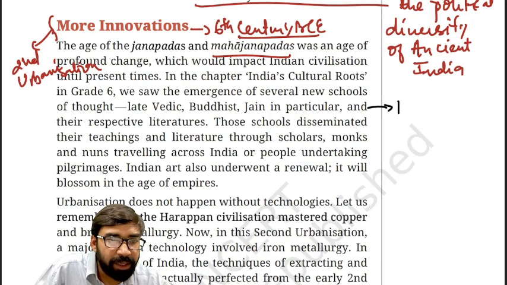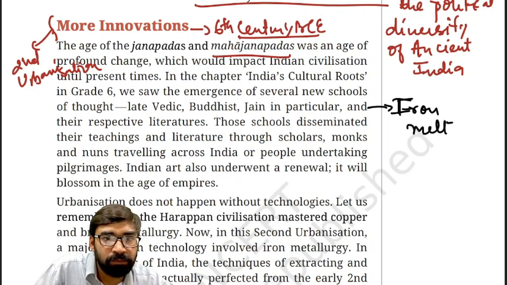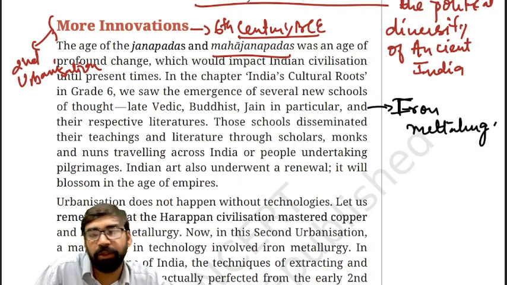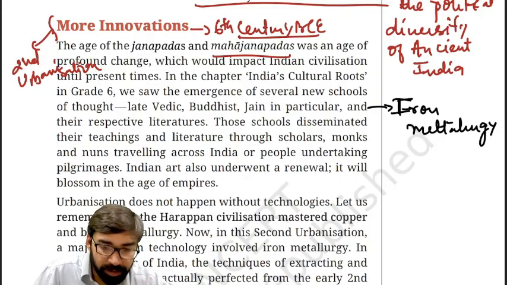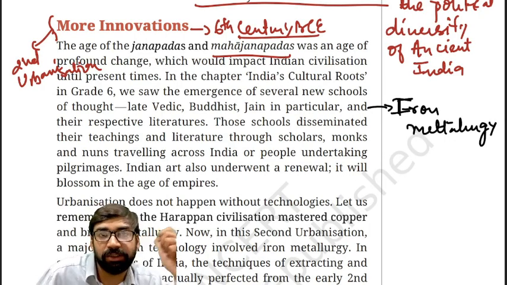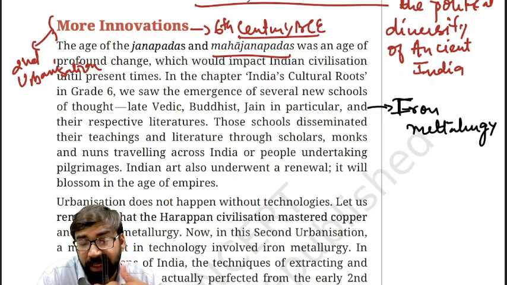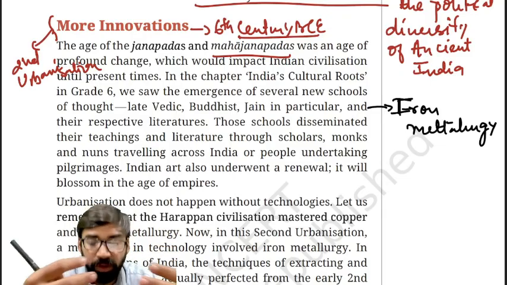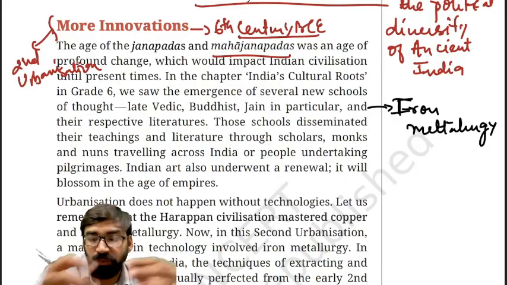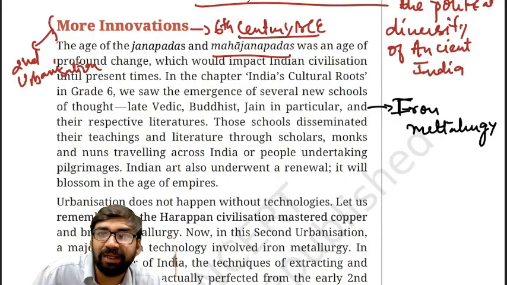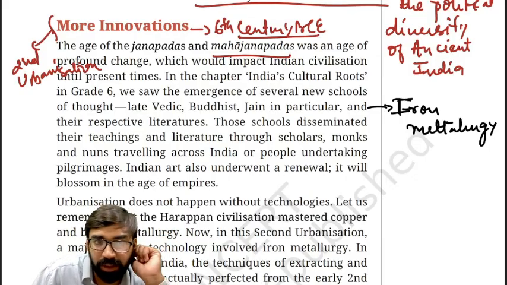First is iron metallurgy. So now we'll talk about the iron metallurgy. Now, iron metallurgy, how? Clear? This is the advanced thing in this period. Advanced thing in the sense that various techniques of extracting or shaping iron were perfected from early second millennium BC. Clear?